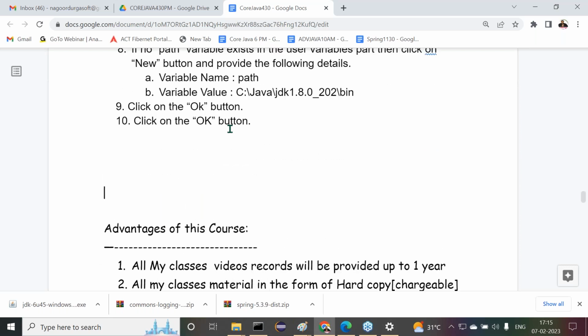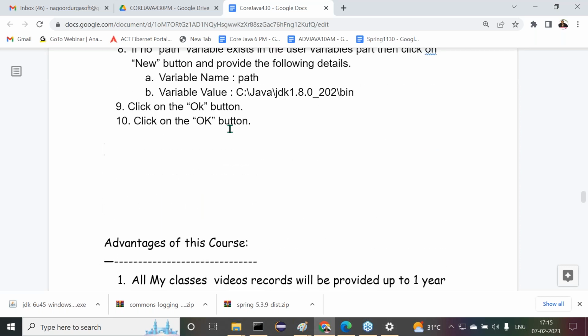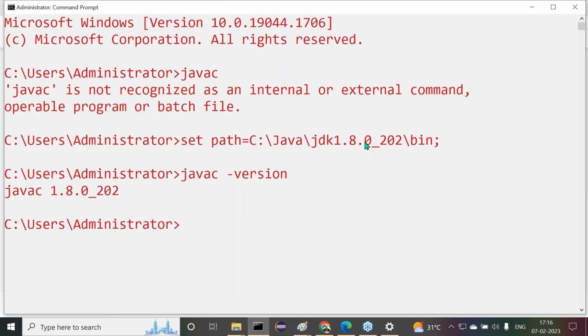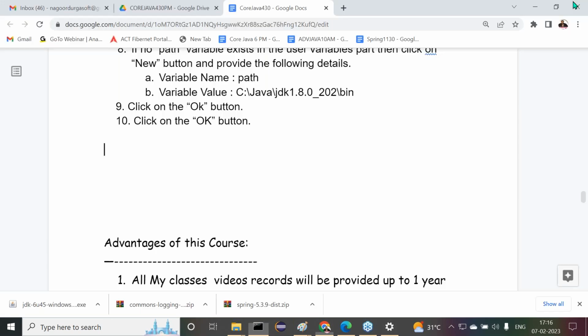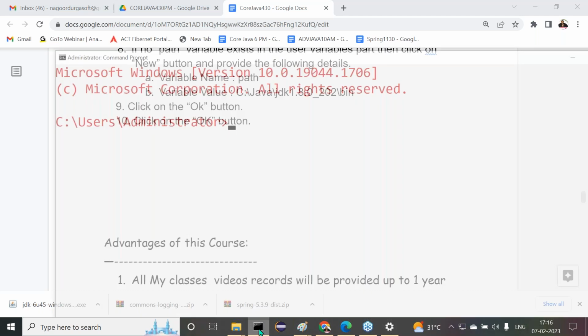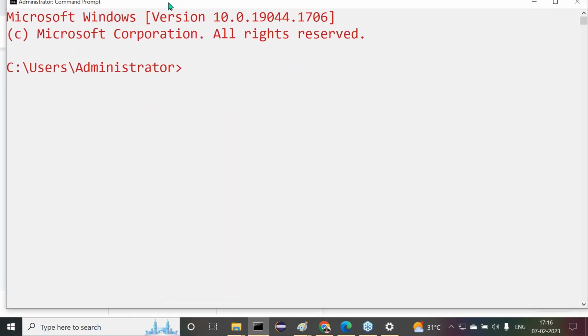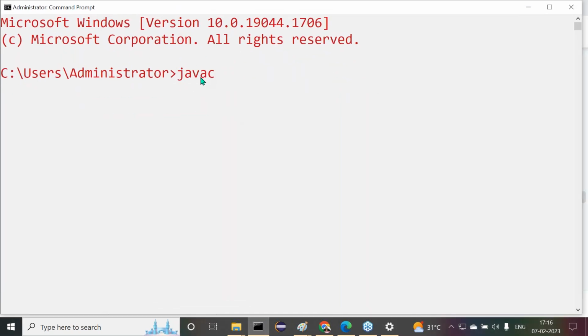After setting this path environment variable permanently, then what we have to do now? What we have to check there? Now let me open my command prompt. Already it is available there, right? Let me open a new command prompt. In the new command prompt, I need to type javac hyphen version. Coming or not? Have I written any set path equals something again here in the command prompt? No, I have not written it.